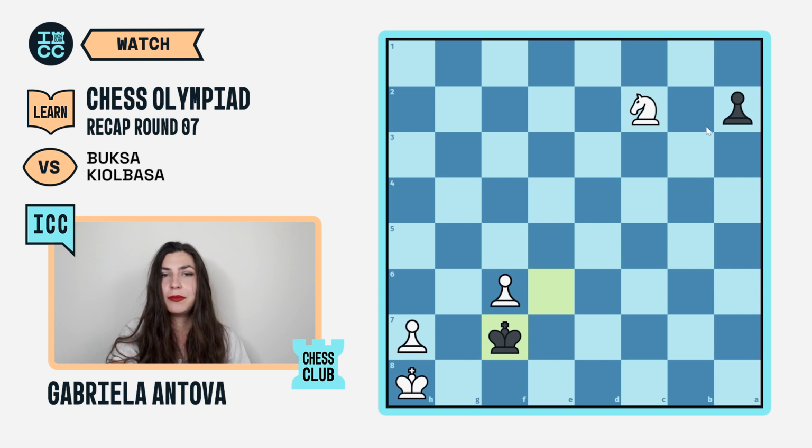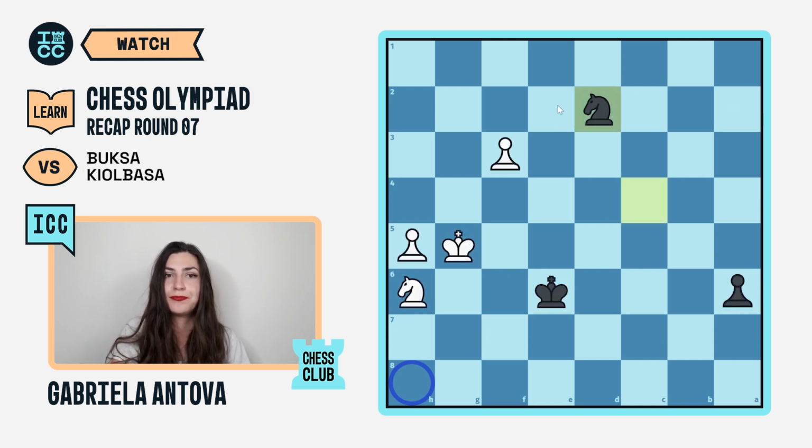Here, the only moves white would have would be moves with the knight, and in this position, white simply cannot win the game. There isn't a way to improve, and the king is stuck in front of the pawn forever. Well, that line is unfortunately pretty hard to find in a practical setting, so Olivia went for the move knight to d2, which is pretty rational, trying to attack the pawn.